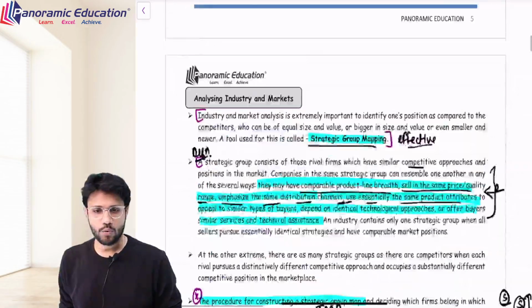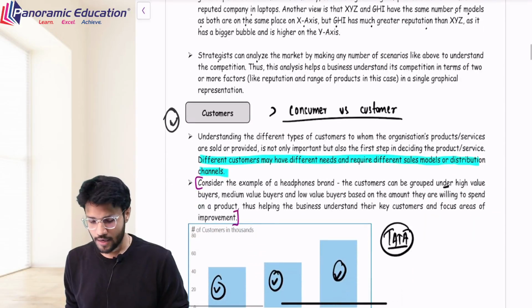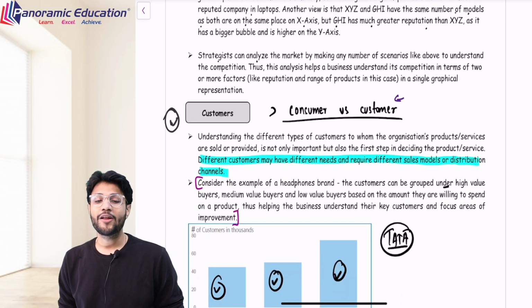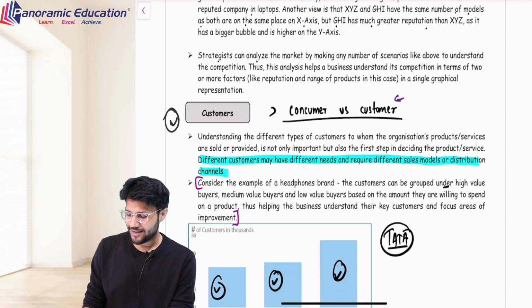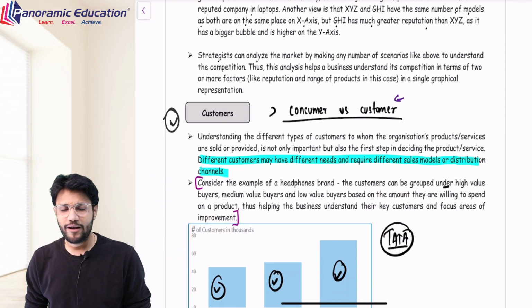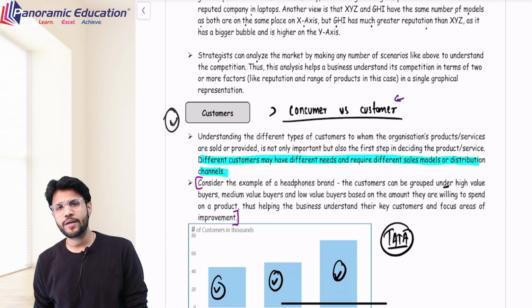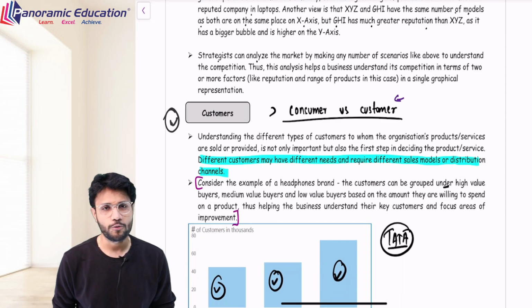Now the second part is customers. We have understood how to gauge your industry, how to analyze. Now how to analyze customers. Before analyzing customers, you need to differentiate between these two persons. Who are your customers and who are your consumers? Sir, are these two terms the same? Definitely not. Well, the main difference between the customer and the consumer is that one is consuming your product and the other one is making the purchase of that product.